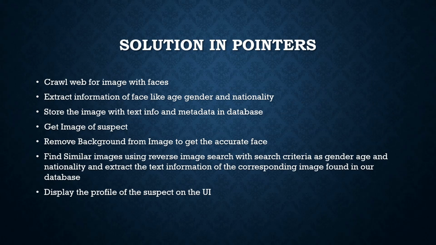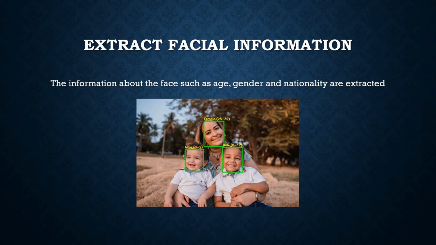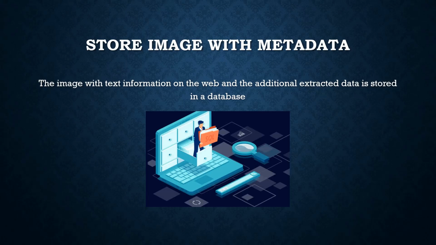Okay, so this is the solution that we propose in pointers. We'll have a look at them in the next slides. So first, we'll crawl the web for images 24/7, and whenever a face is detected, we'll extract the facial information like the age, the gender, and the nationality. Then we'll store the image with the metadata: the image along with the data that was available on the web, plus the data that we extracted using our algorithm, like the age, gender, and nationality, will be stored in a database.